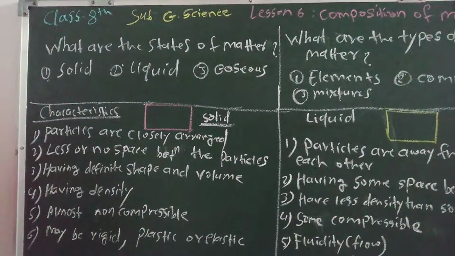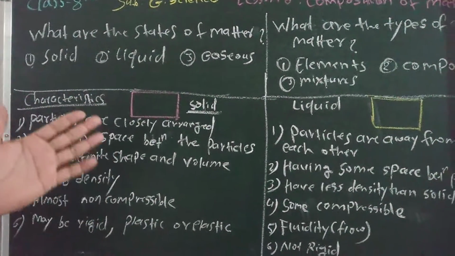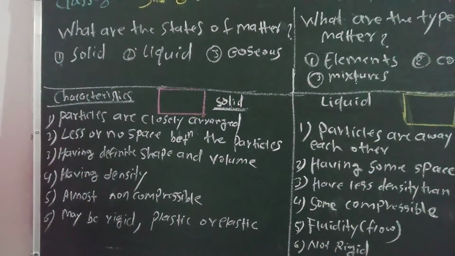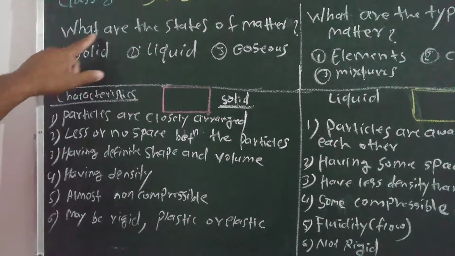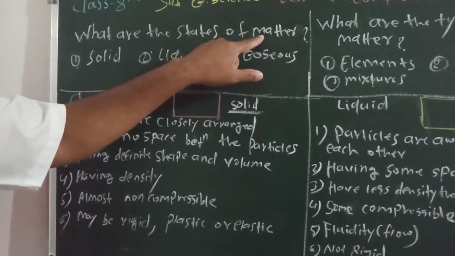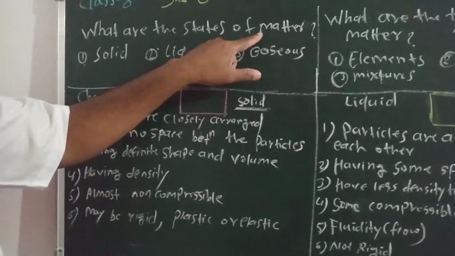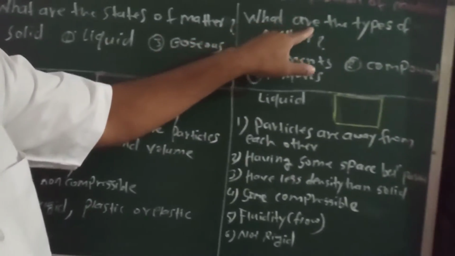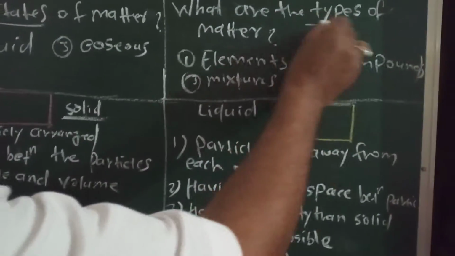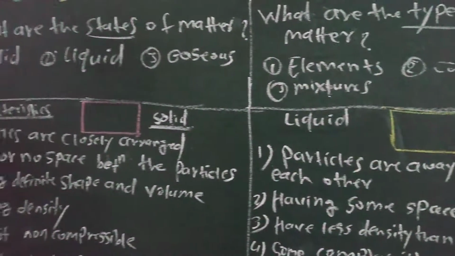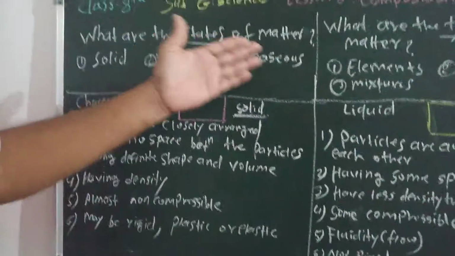So, first we see some questions which we are facing. The first question is: what are the states of matter? And the second question: what are the types of matter? States of matter and types of matter are different things. So we first know the answers of these questions.